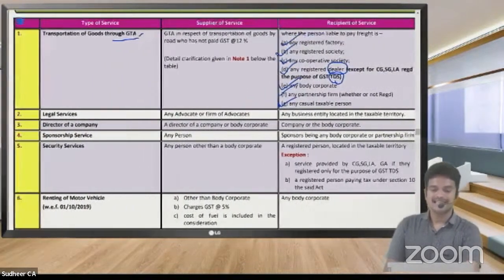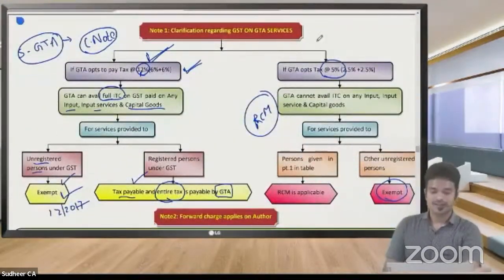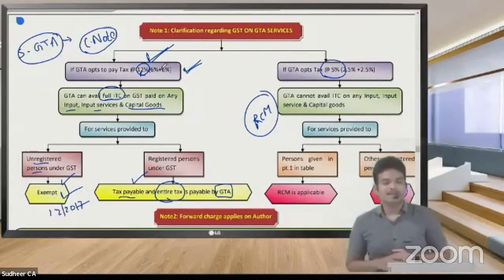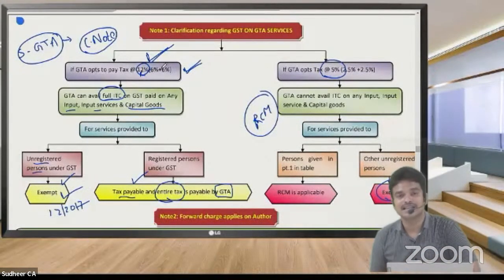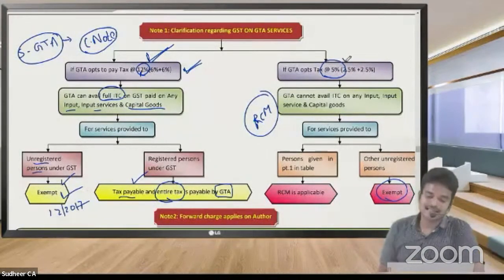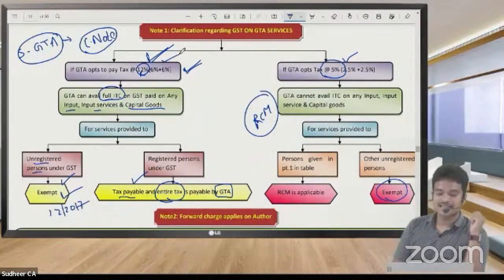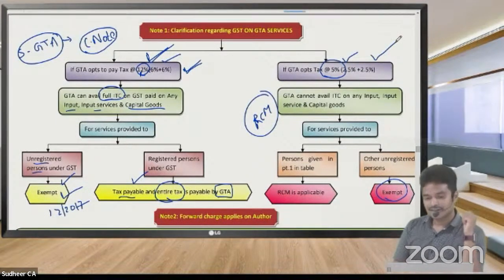So finally, in the GTA case, there are two aspects. The option is given to GTA only. First, if GTA wants to pay 12% tax, this is under forward charge only. Second, if GTA opts to pay tax at the rate of 5%, this is covered under reverse charge mechanism. In the first case, GTA will charge tax in the invoice. In the second case, GTA will not charge tax in the goods consignment note, and we have to pay tax under reverse charge mechanism.